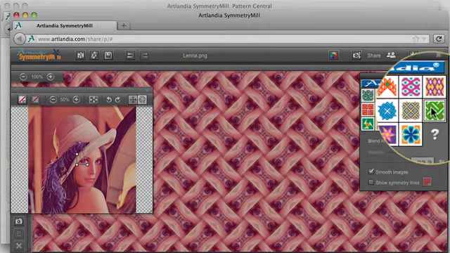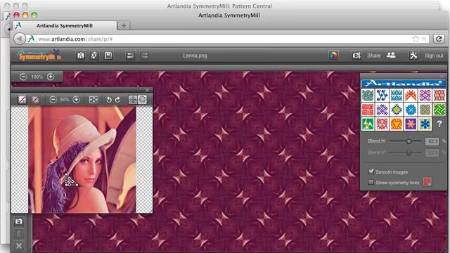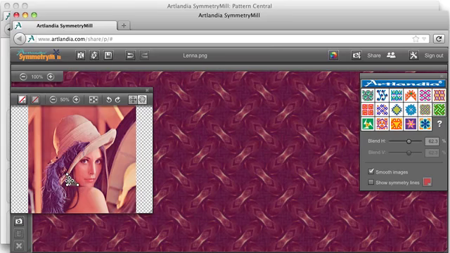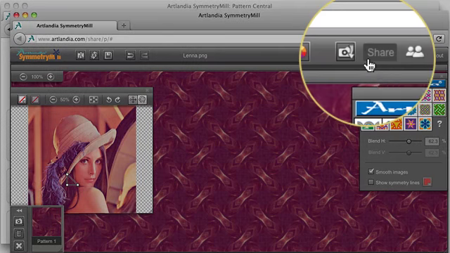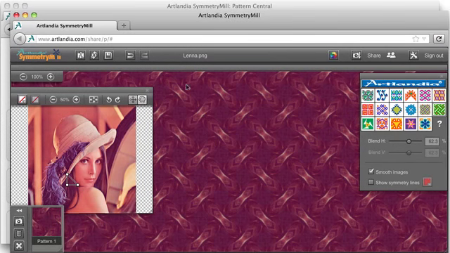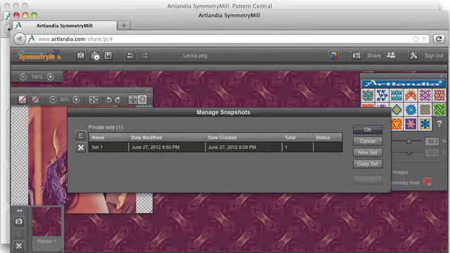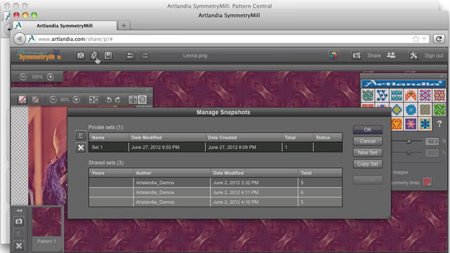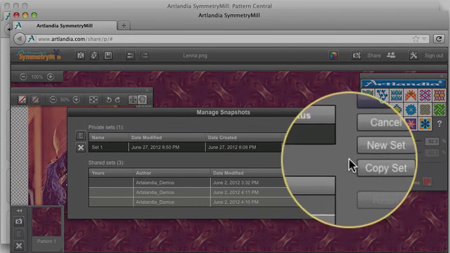You can now work with that image, save a snapshot, or perhaps share your work with friends. Or maybe you're done with the snapshot set and want to open another, so again, click on the Manage Snapshots button. You can see the current snapshot set is selected. Now you can create a copy of it, or start a brand new set.